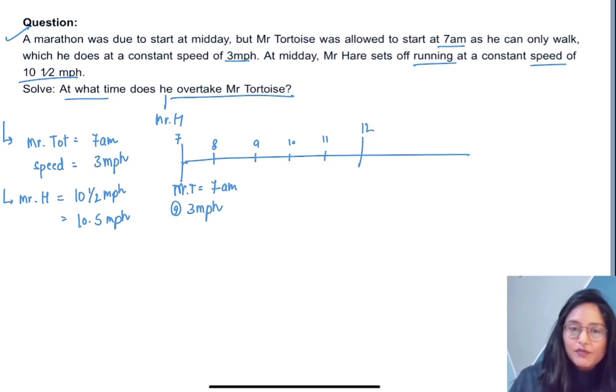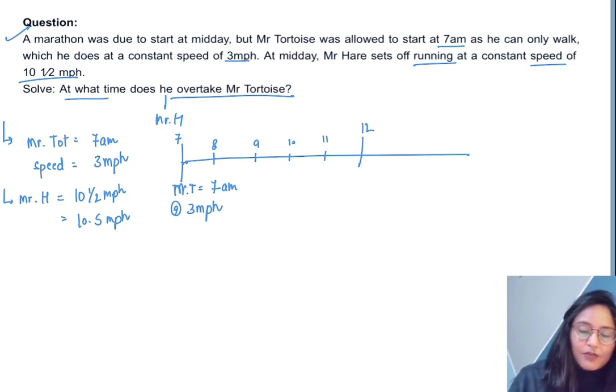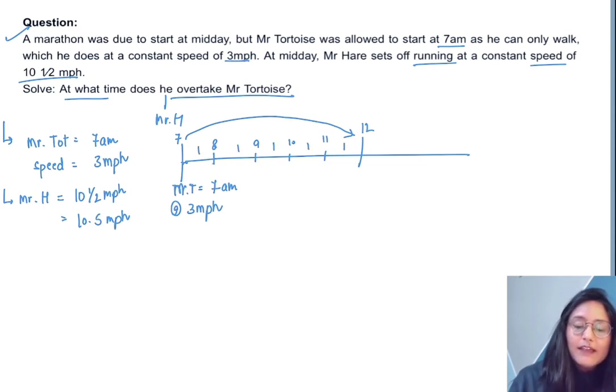This is the timing of the day consecutively. From the representation itself we can figure out how much time Mr. Tortoise has taken to walk from 7 a.m. to 12. We can easily find that: 7 to 8 is 1 hour, 8 to 9, 9 to 10, 10 to 11 and 11 to 12. Almost 5 hours of walking is being performed by Mr. Tortoise.